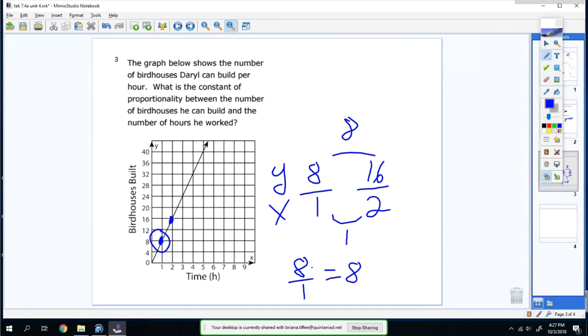A way to do that without creating a table is to do something called rise over run. So I have my point here, and then I have another point here. You have to have 2 points, and you rise before you can run. So you stand up before you run. I rise 4 because these are going up by 4, so 4, 8. So I rise 8, and then I run 1. So again, 8 over 1. So my equation would be y is equal to 8x.